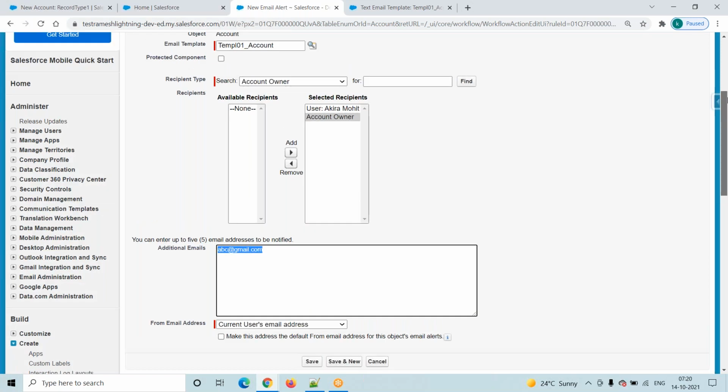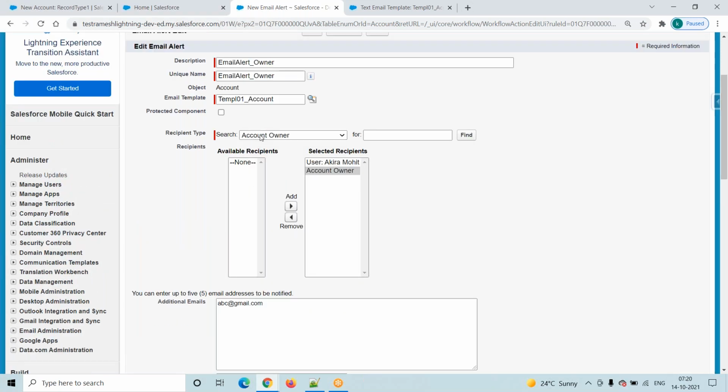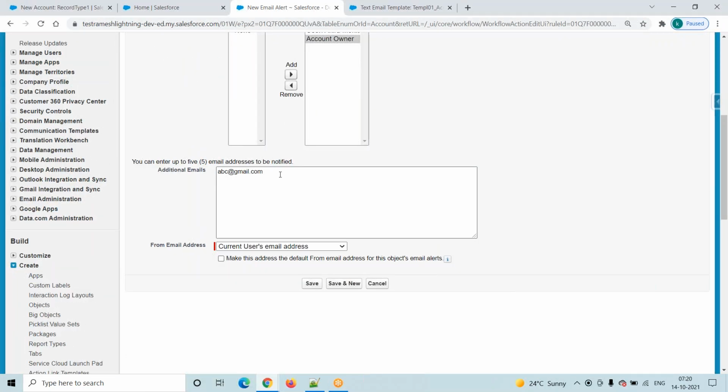If any user is there in the Salesforce, yes, for that particular user we will send. If the user is not in the Salesforce, but I want to send an email alert, yes, you have to mention that email address. So from which email address are we sending? From is there, right? From current user's email address. Current user email address is nothing but who is creating a record, that user.